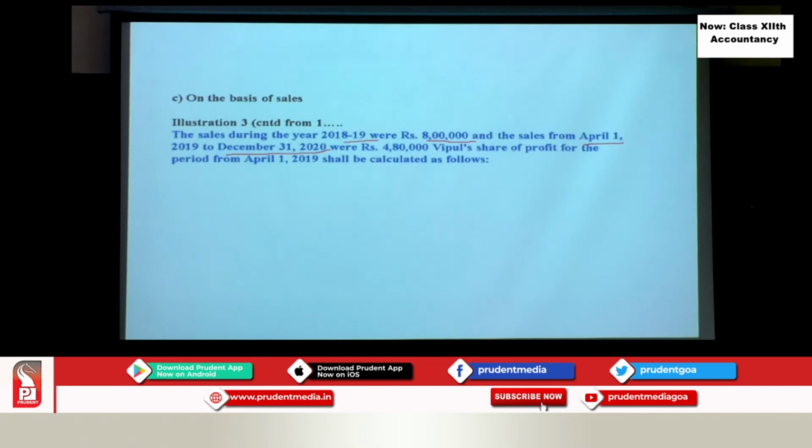Now, Vipul's share of profit for the period from April 1, 2019 shall be calculated. How? Based on the sales. So, what is the profit of the previous year which was given to you in the problem? 1 lakh rupees. That was already given, no? It is not mentioned here because we are continuing with the same problem. Okay? So, let us take, if sales were rupees 8 lakhs in the previous year, what was the profit earned? 1 lakh rupees.